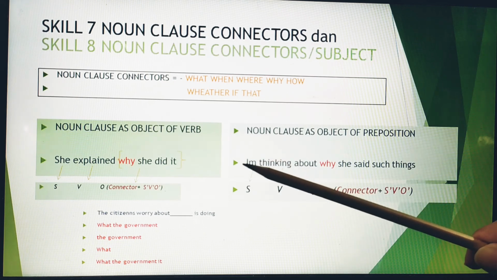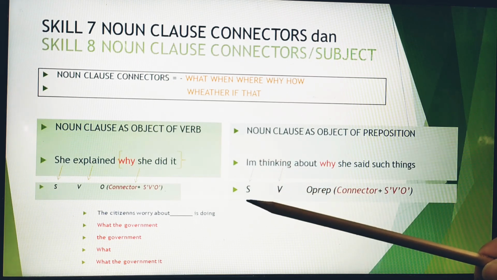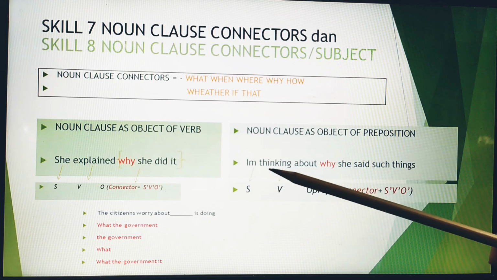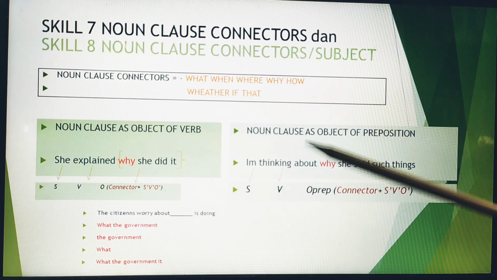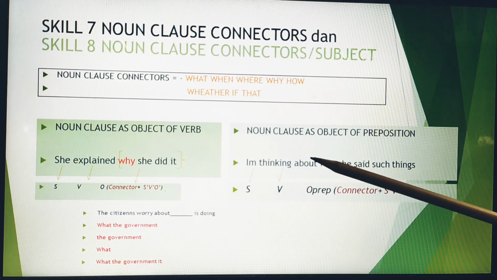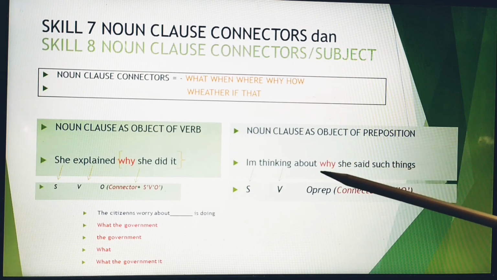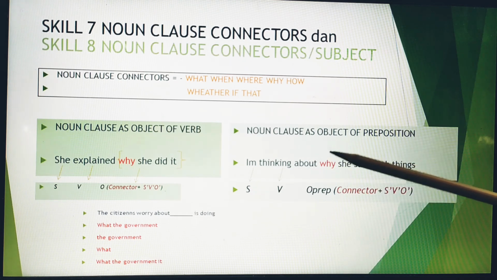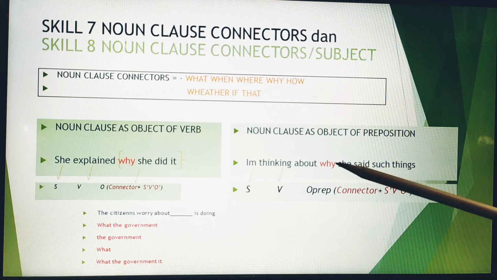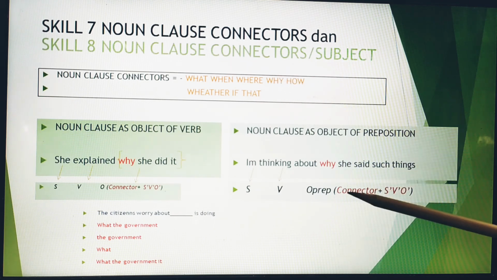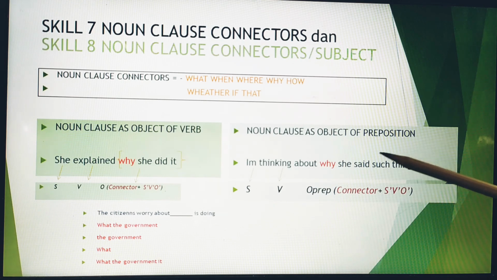Here I'm is the subject, thinking is the verb, about is the preposition, and this is the object of preposition, which consists of the connector why, and also a subject, a verb, and an adverb.